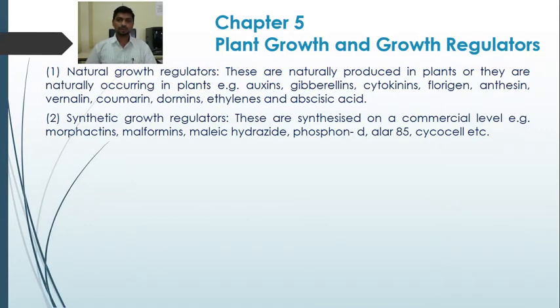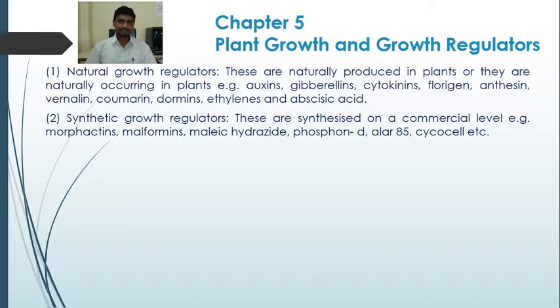These are naturally produced in plants, or they are naturally occurring in plants. For example, auxins, cytokinin, gibberellins, florigen, anthocyanin, vernalin, coumarin, dormins, ethylene and abscisic acid. So these organic compounds are growth regulating substances which are naturally produced in plants. They are naturally occurring in plants.